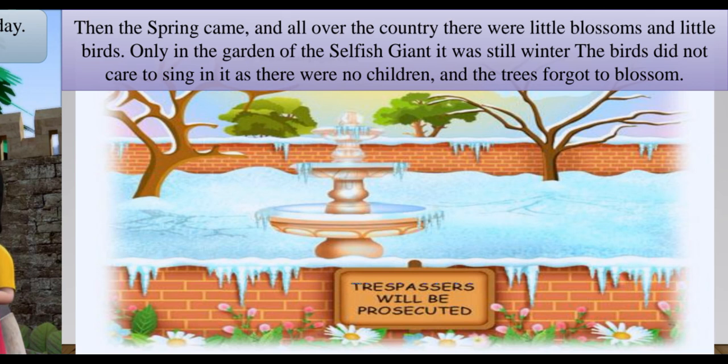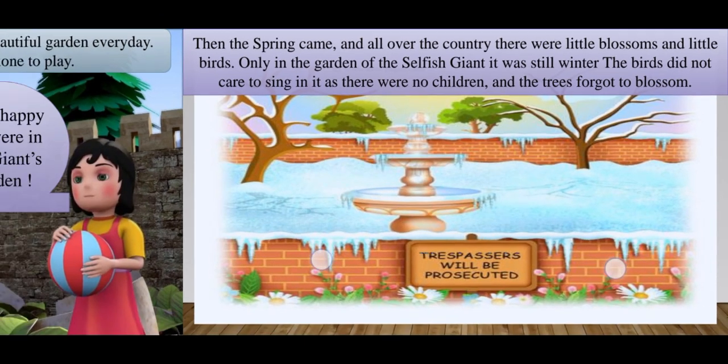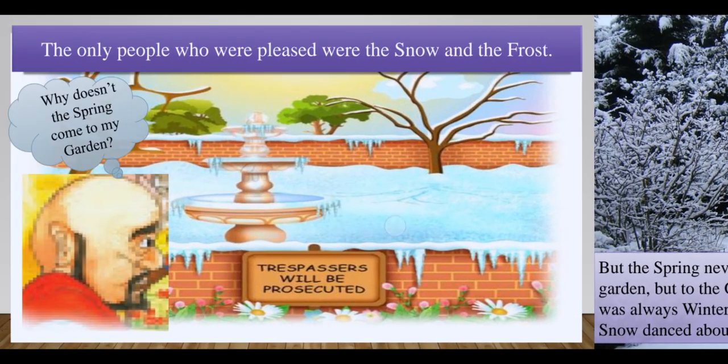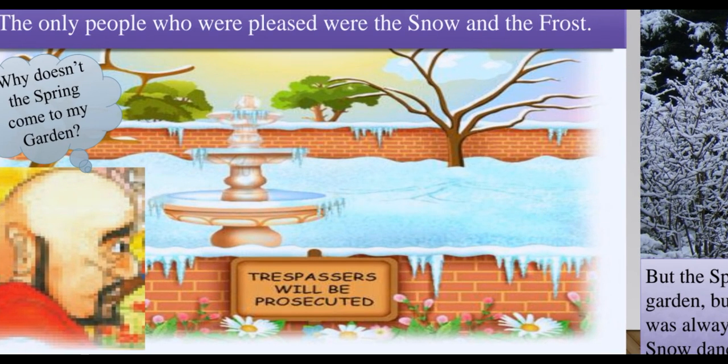So the giant's garden was covered with hail and snow, and the north wind rode over there. These are the signs which show that the giant was punished by nature. So let's now come to the next slide. Here in the slide, the giant looks out of the castle's window, his bungalow's window, and he is wondering why everywhere there is greenery, but my garden alone is covered with snow and frost. Why doesn't the spring come to my garden?